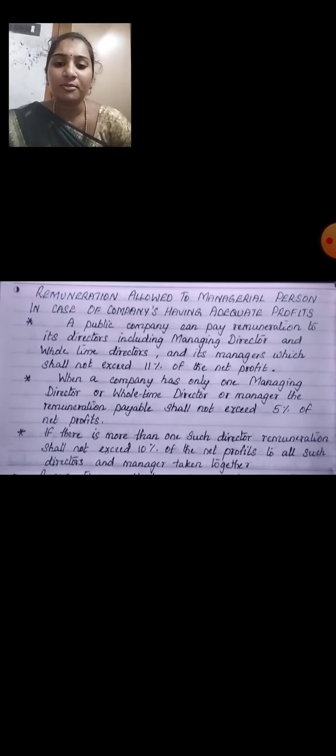If there is more than one such director, remuneration should not exceed 10 percent of net profit. We may not be able to do sums with this 10 percent, but you should know that if there is more than one such director, they should consider 10 percent.